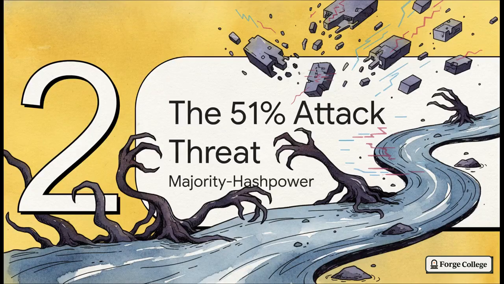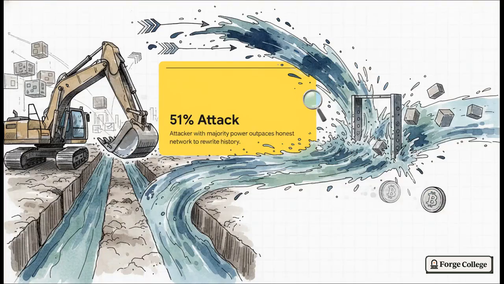Moving to Section 2, the 51% attack threat. So what actually happens when bad actors try to violently reroute our river? Imagine the classic, absolute nightmare scenario, the 51% attack, also known as a majority-hashpower attack. Sticking with our river metaphor here, this is basically an attacker rolling in with massive industrial excavators to dig a parallel river channel. And because they control the majority of the computational equipment, the hash power, they can literally dig their fake channel faster than the natural river even flows.